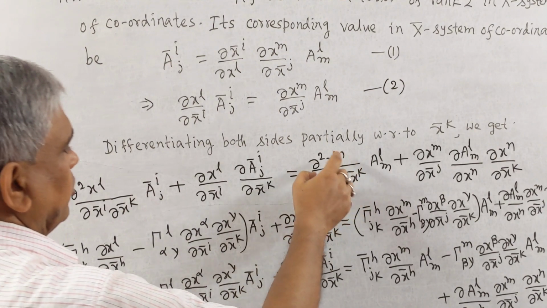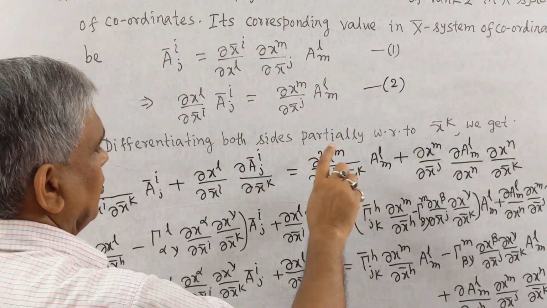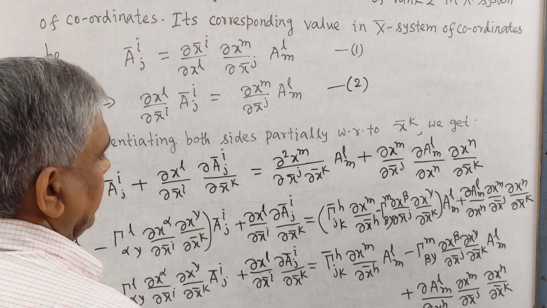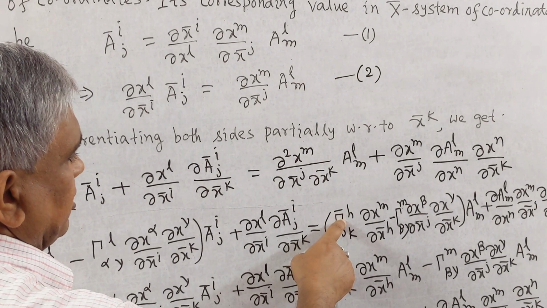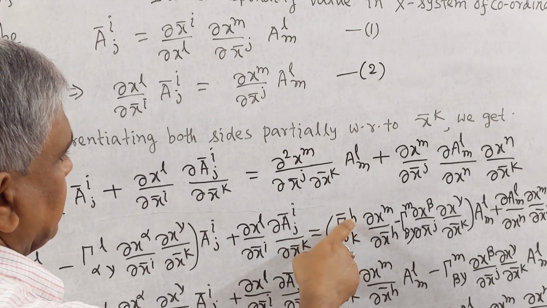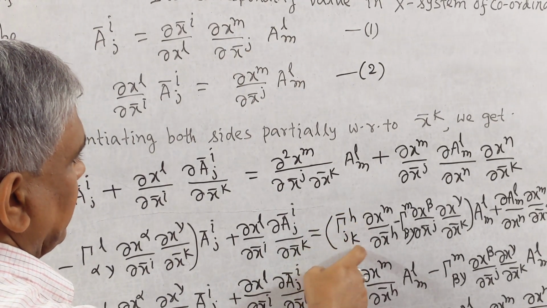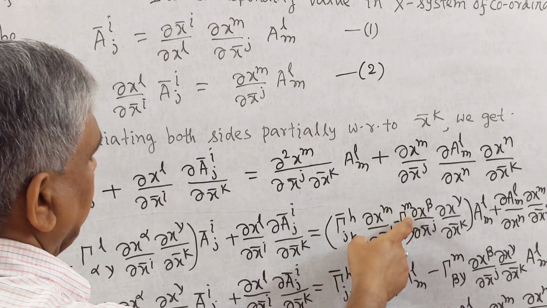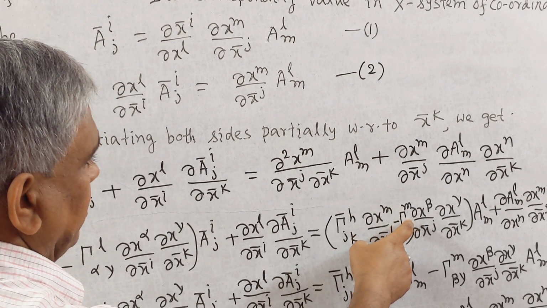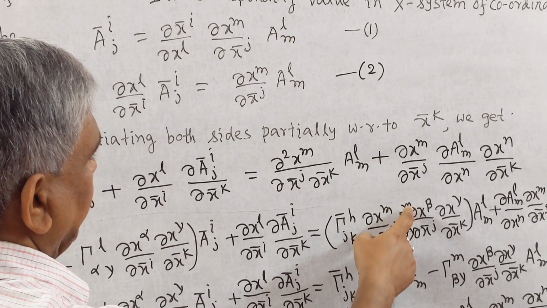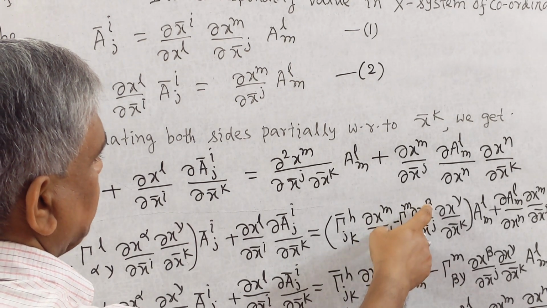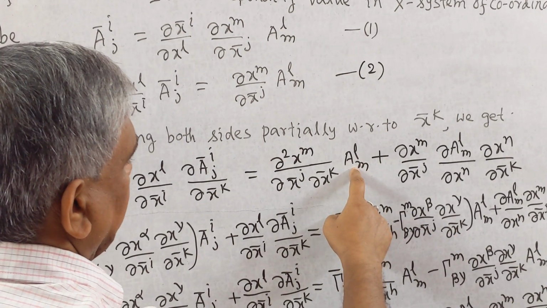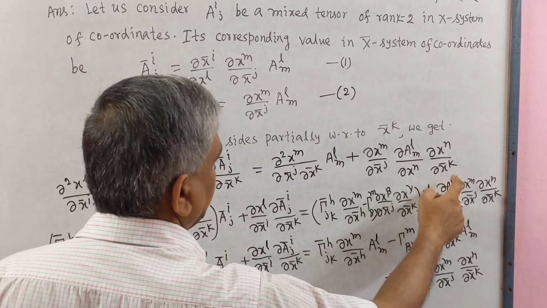Now, on the right side we again use the formula of this type of second order derivative: the Christoffel symbol of second kind in the bar system of coordinates, Γ̄^h_{jk} ∂x^m/∂x̄^h, minus the Christoffel symbol of second kind in the without-bar system, Γ^m_{βγ} ∂x^β/∂x̄^j ∂x^γ/∂x̄^k, and this A^l_m, and this term remains same.